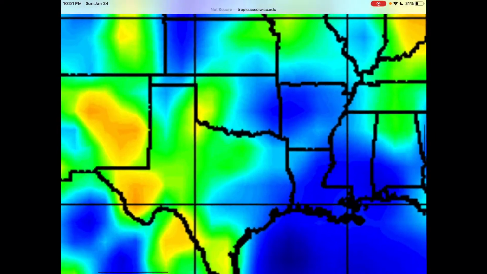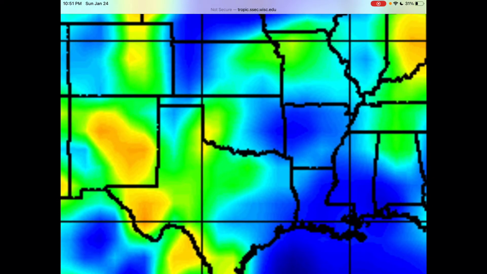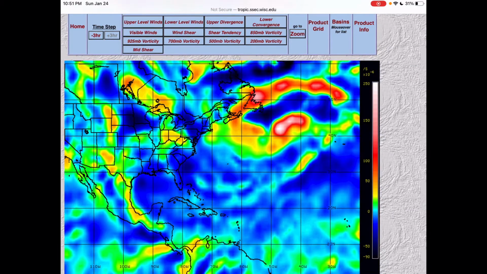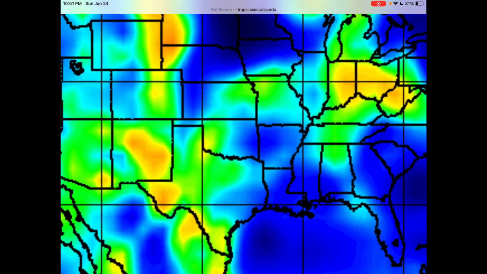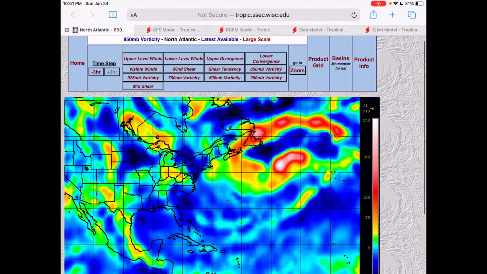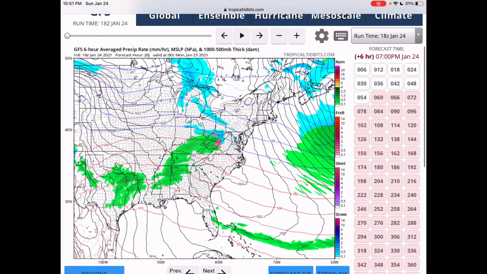So as of now, the vorticity has strengthened and moved a bit more northeast, and the center of the storm right now is over northern Texas at this moment. So it's not that accurate, but this is the vorticity that will be the formation of the winter storm that will impact parts of the Midwest and the Northeast tomorrow into Monday and Tuesday.